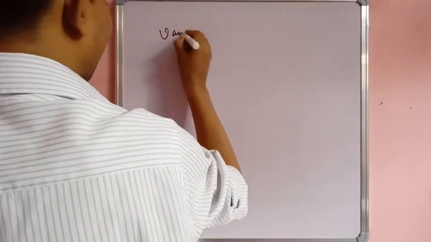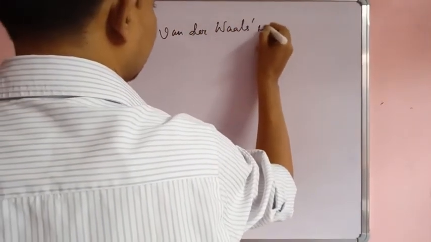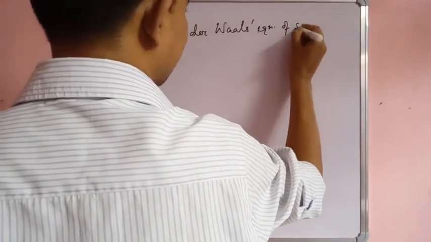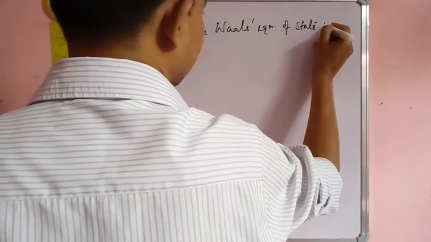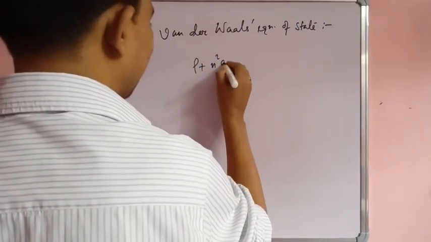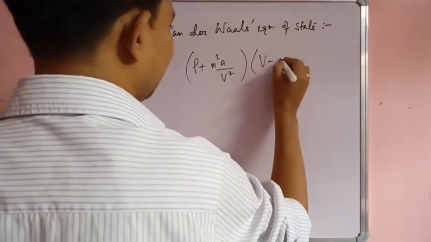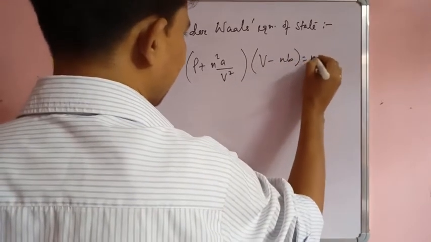So we have seen that Van der Waals derived one equation which is called the Van der Waals equation of state. He made some corrections. Instead of P, it will be P plus n square a by V square, and instead of V, it is V minus nb, equal to nRT.